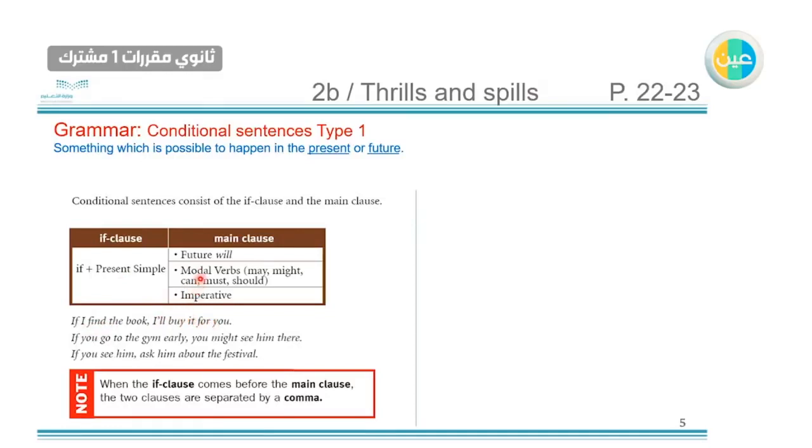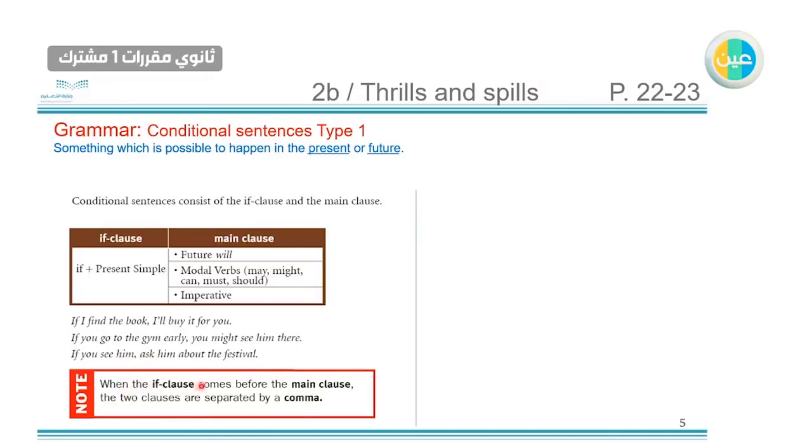The second one is with the modal verbs like may, might, can, etc. If you go to the gym early, so here in all of the if clauses we use present simple. Like if you go to the gym early, you might see him there. And for the imperative, like when you tell someone to do something, for example, go, drink, buy something, etc. If you see him, ask him about the festival. So the imperative here is ask. If you see him, ask him.